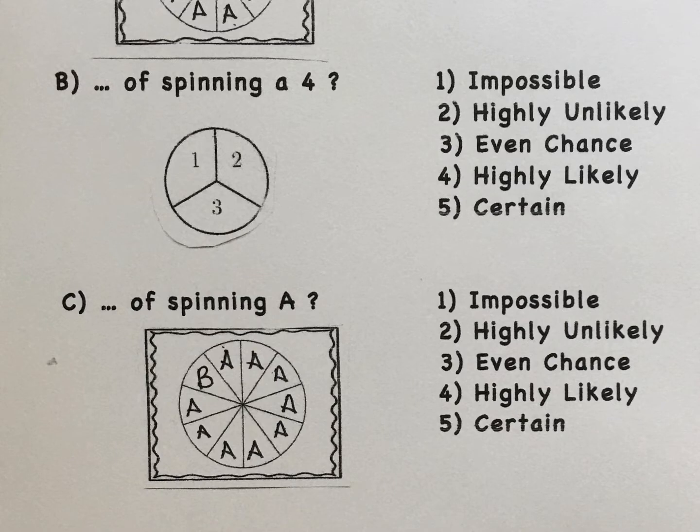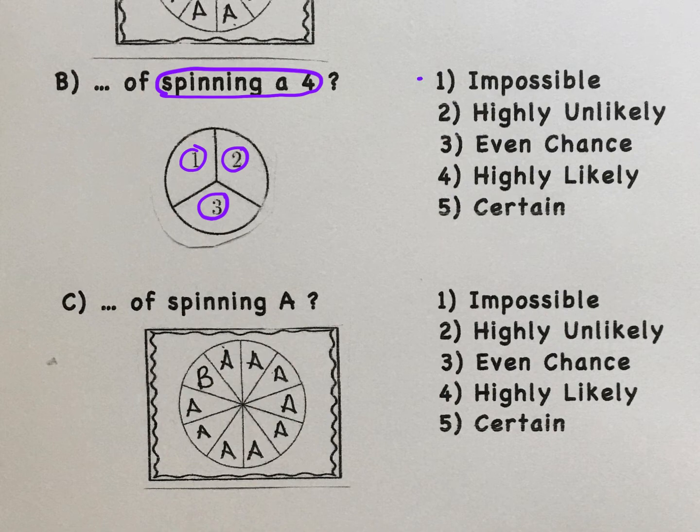In problem B, it asks, on a single spin, what's the chance of spinning a 4? Well, let's take a look at our wheel. We've been given a 1, a 2, and a 3. What's the chance of spinning a 4? Well, you decide.